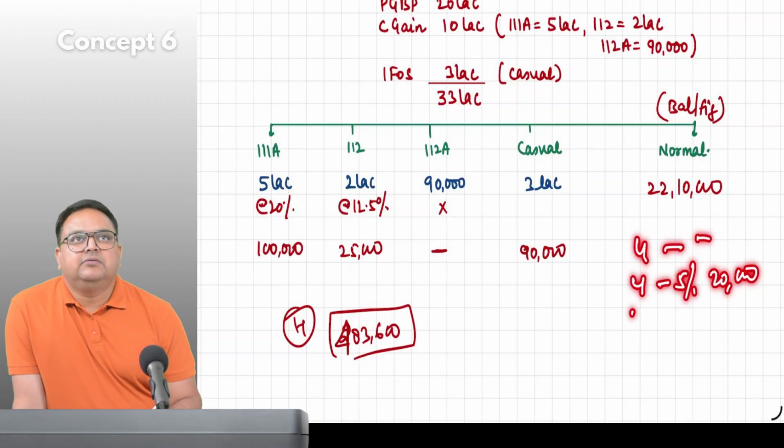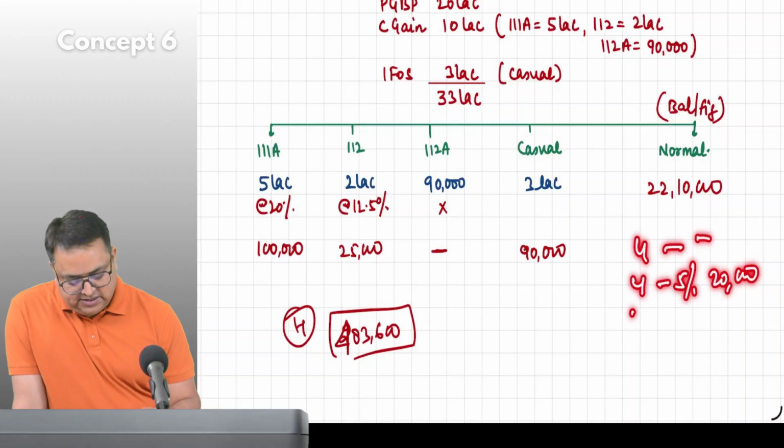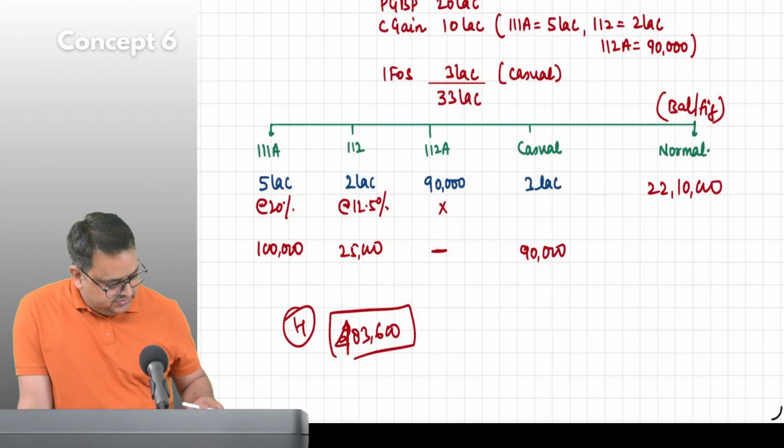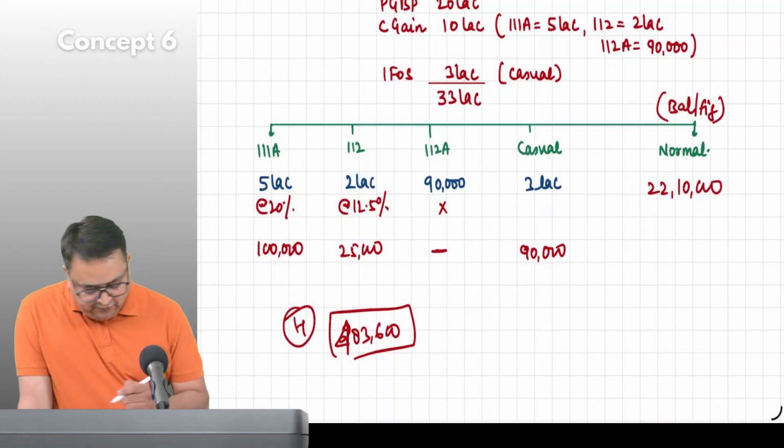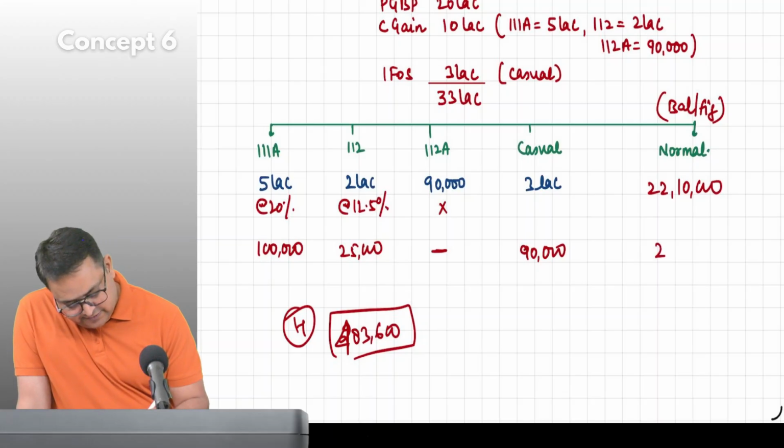Up to 20 lakh, 2 lakh comes, and sir, I got 2,52,500. 2,52,500. Okay, let me check. 2,52,500 over here, correct.